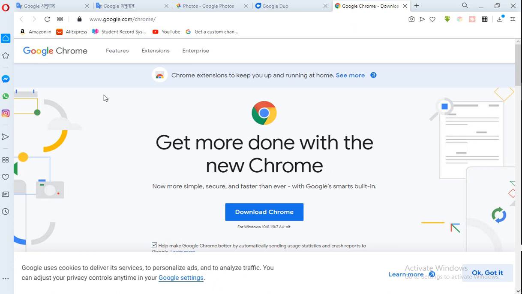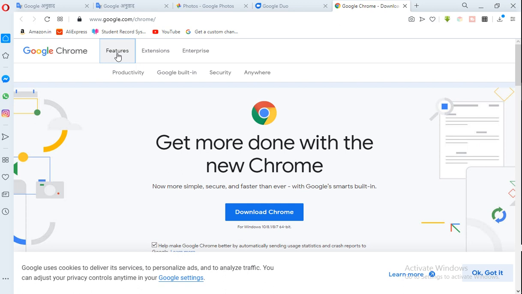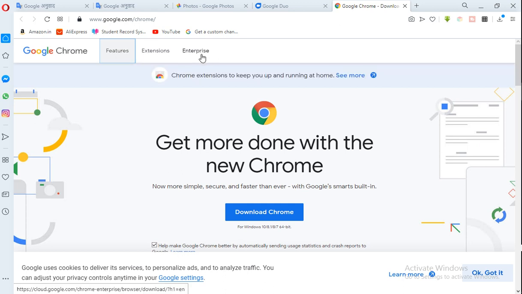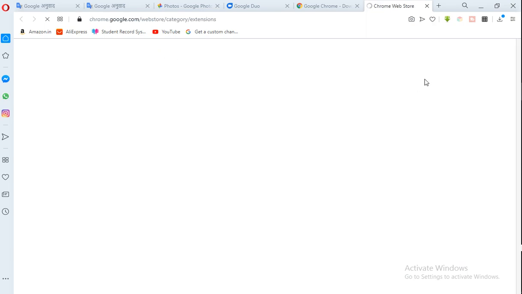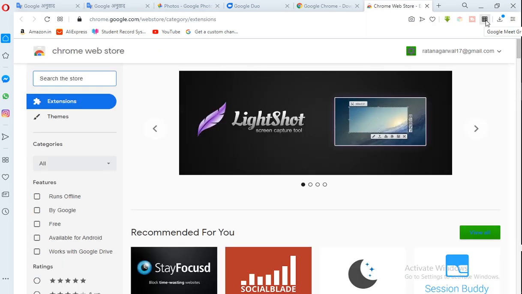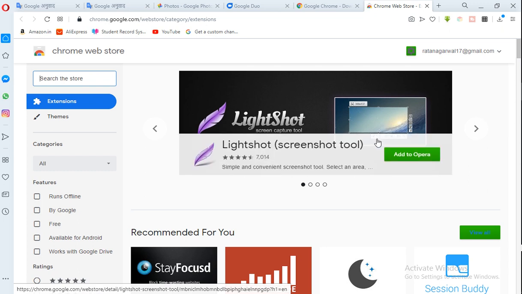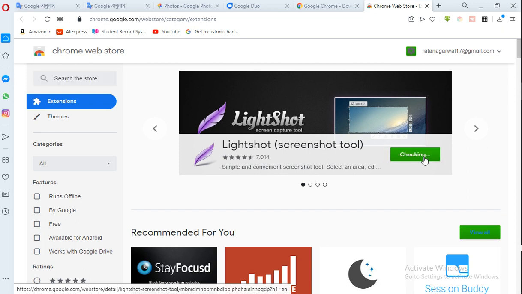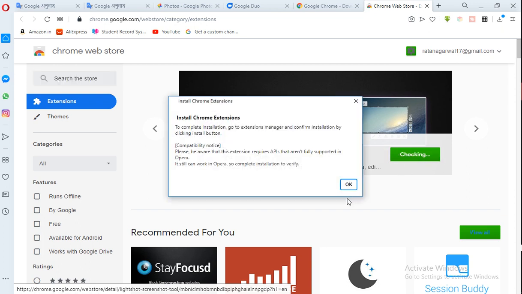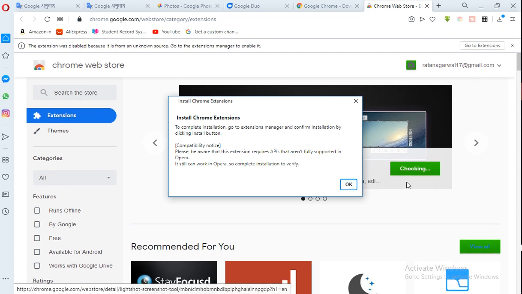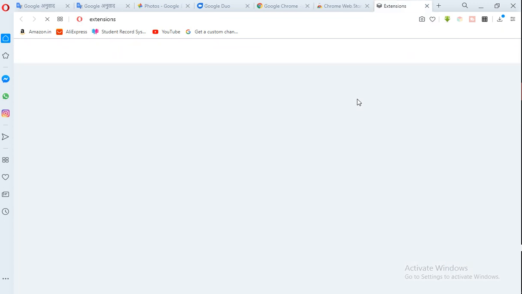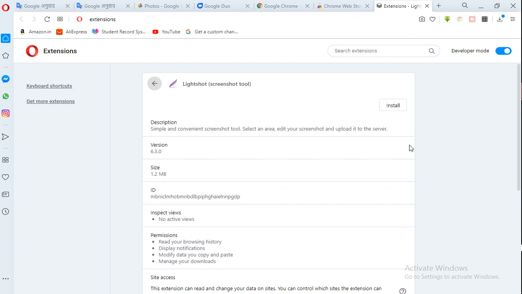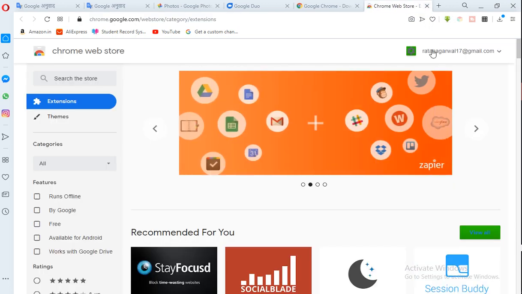Then Chrome has given a new facility which I have downloaded. You also download it. Here are the features, then extension, then enterprise. In extension you get several things. I downloaded the grid, Glide, screenshot, add to Opera, so you can take a shot from that. Just now I'm not loading it because it will interrupt my tutorial and make a problem for me. I will do it later.